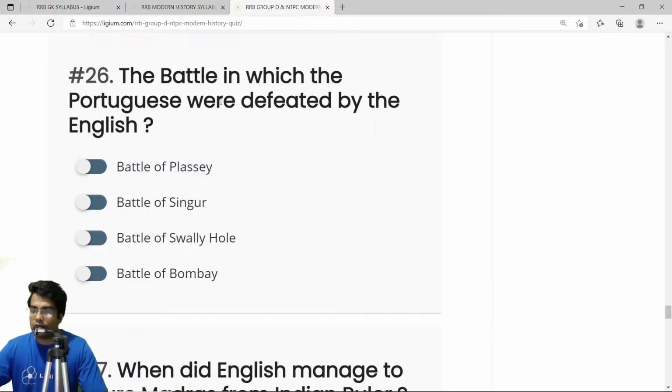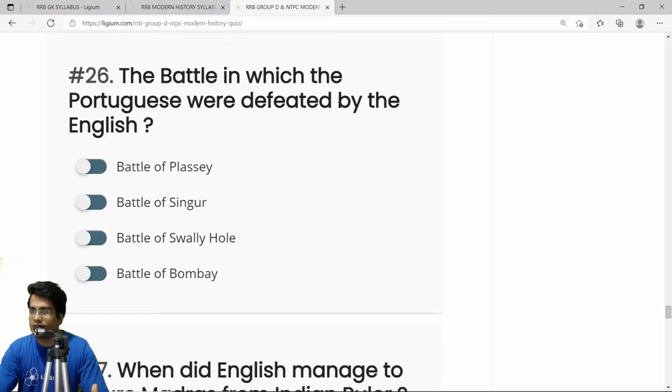The battle in which the Portuguese were defeated by the English. It was the Battle of Swally Hole. As you may know, the Portuguese were the paramount European colonial power in India. During those times, the Mughals were really powerful, and the Portuguese were nobles in the Mughal court and had some firm bases in Mughal places.